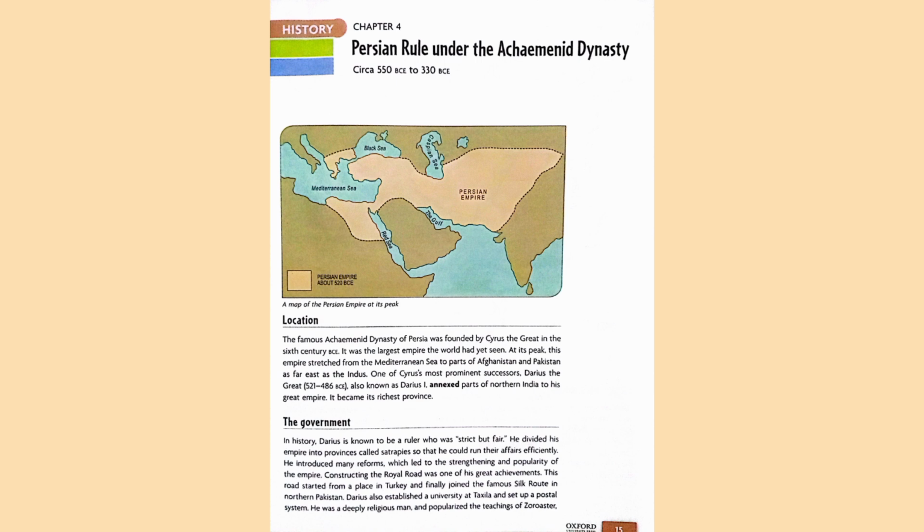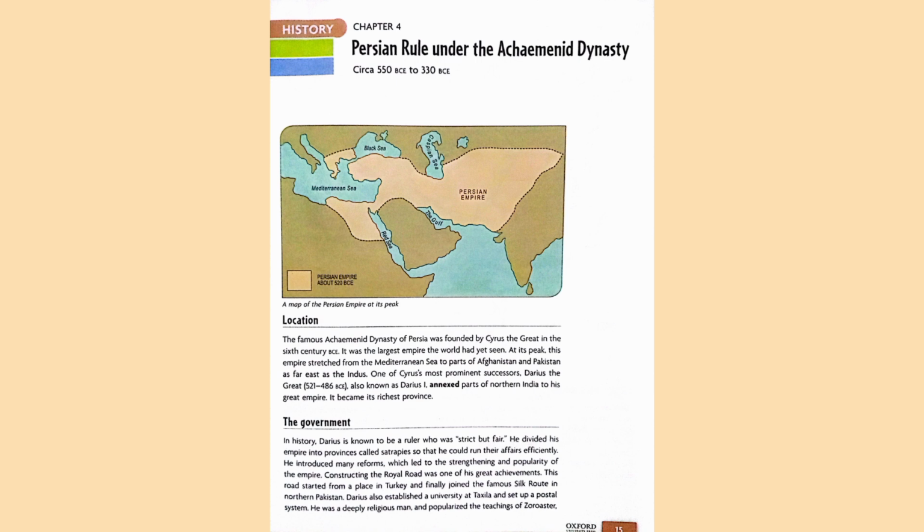After him, Darius the Great, one of the prominent successors of Cyrus the Great, conquered some parts of northern India. That part of northern India is now included in Pakistan, that is Peshawar, Charsadda and Taxila. But at that time it was called Gandhara province, the richest province of the Persian Empire.